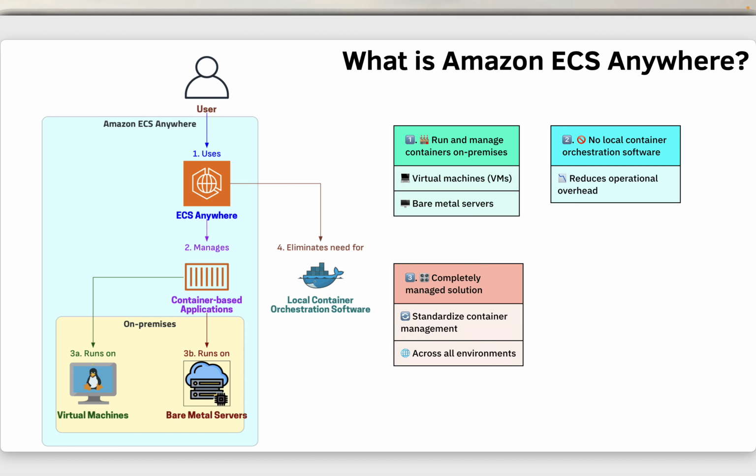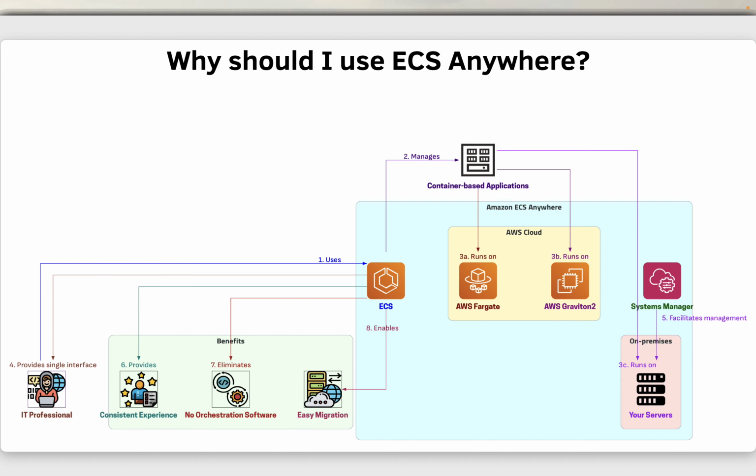ECS Anywhere provides a completely managed solution that allows you to standardize container management across all of your environments, both on-premises and in the cloud. Amazon ECS Anywhere is a feature of Amazon ECS, extending its capabilities to on-premises infrastructure and enabling a hybrid container management approach. So why should I use ECS Anywhere?